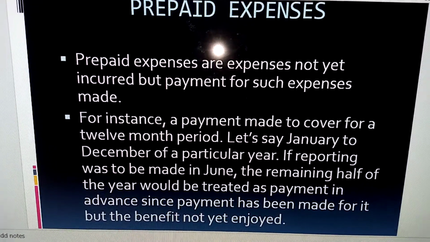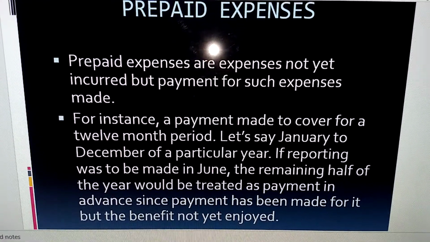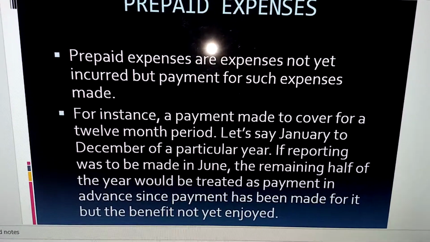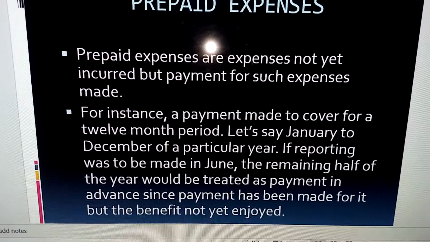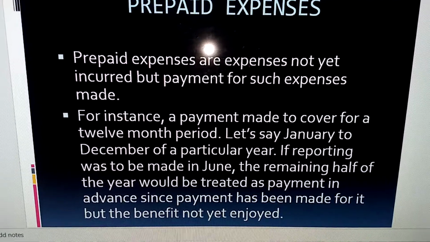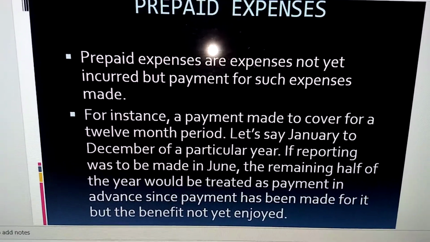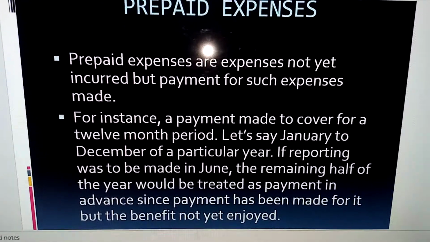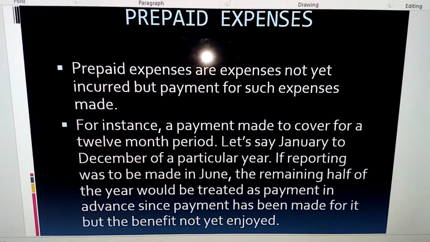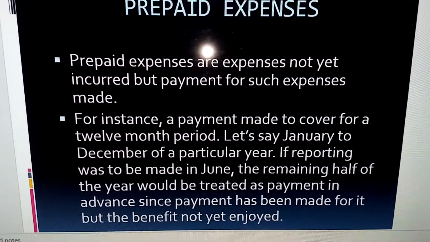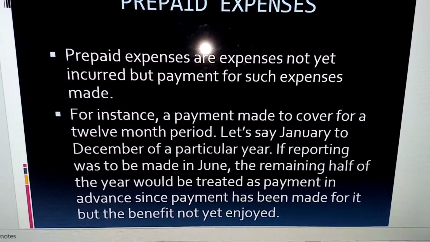Now, prepaid expenses. What I am trying to say here is that the expense has not been incurred, but payment has been made. We are still taking rent as an example. Let's say that we made payment for rent to cover 12 months. That's January to December of a particular year.